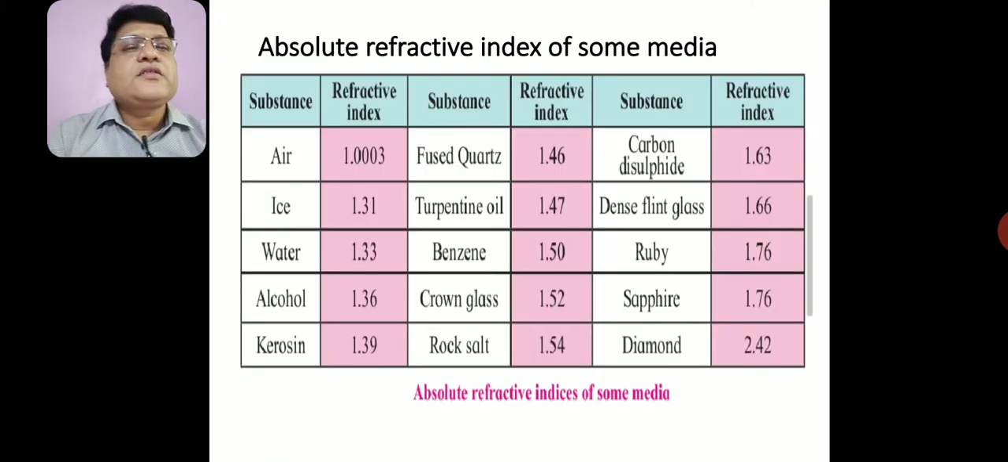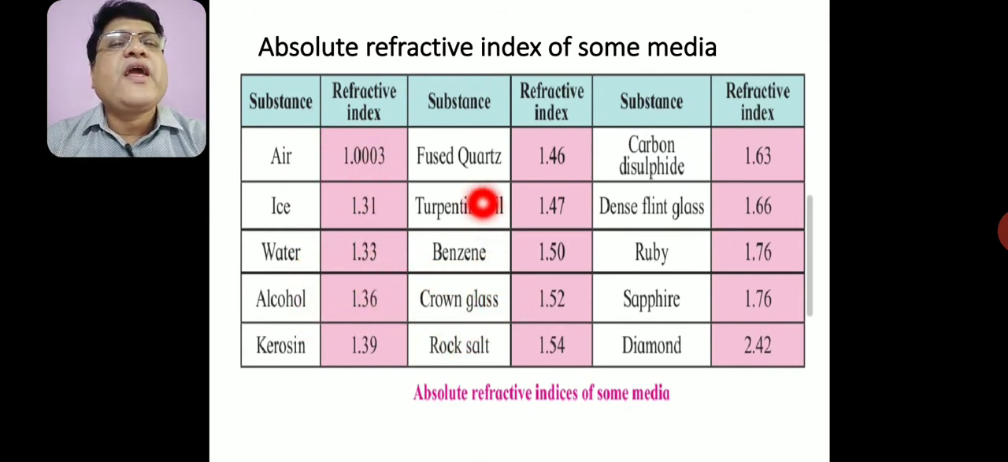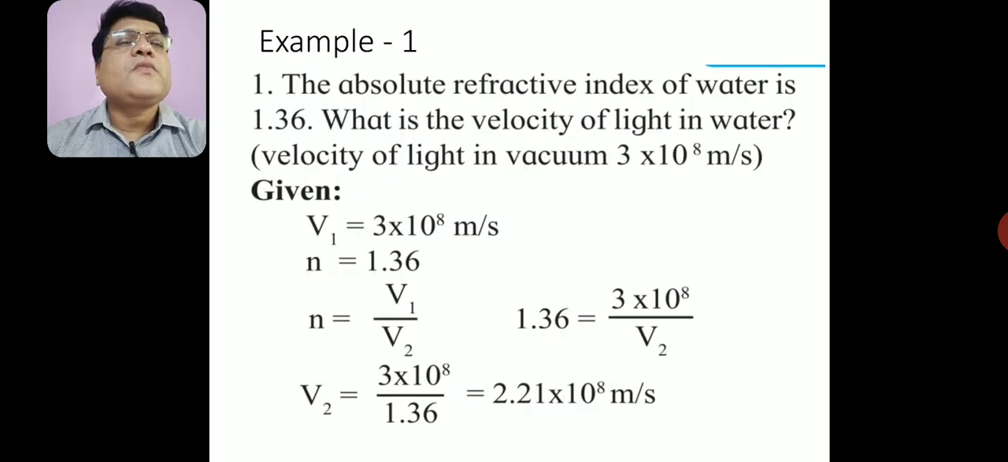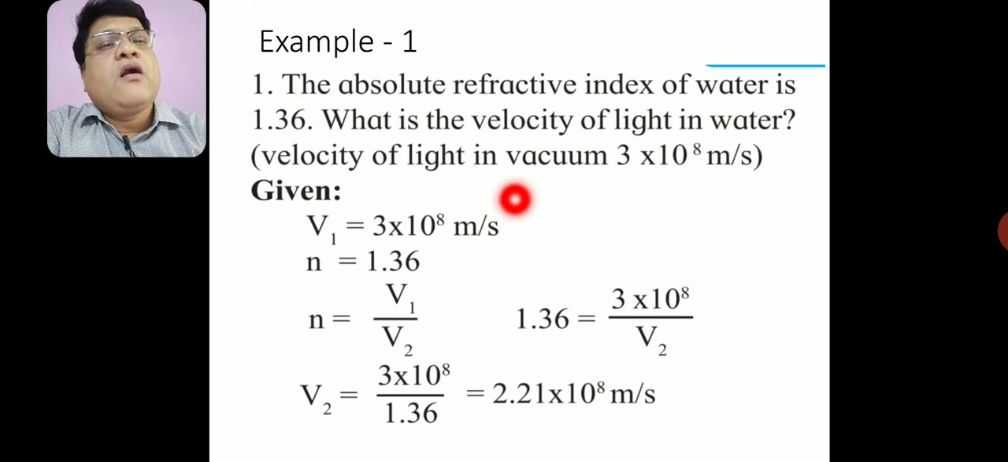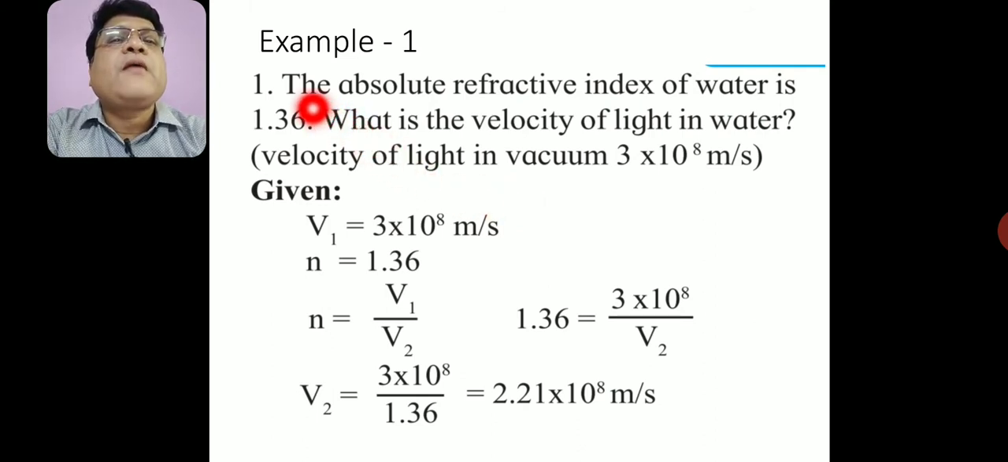Here in this chart, we have some substances and their refractive indices, such as the refractive index of air and the refractive index of diamond. In this chart, the refractive index of diamond is maximum and the refractive index of air is minimum. Now, we see some numerical problems which depend on this formula. For that, we see this first example.